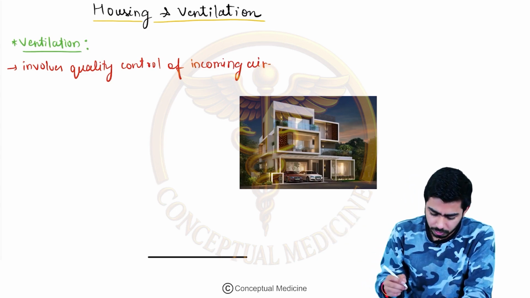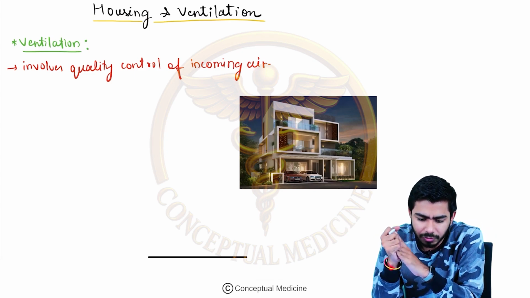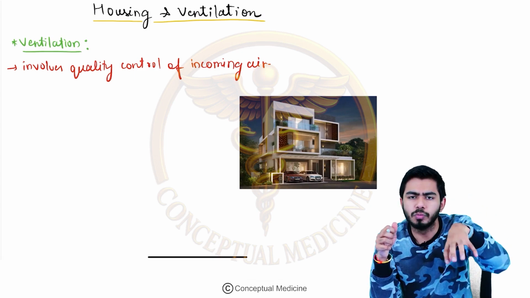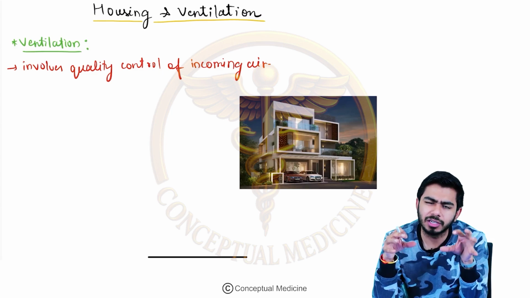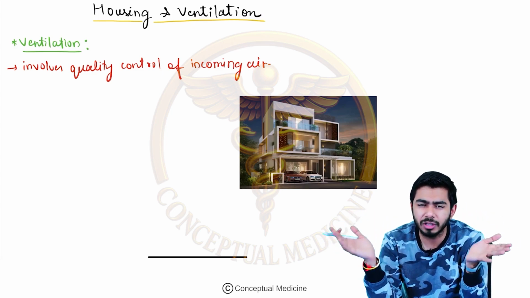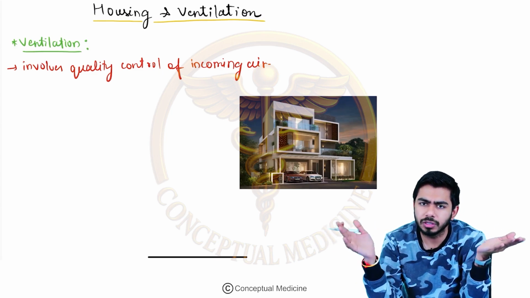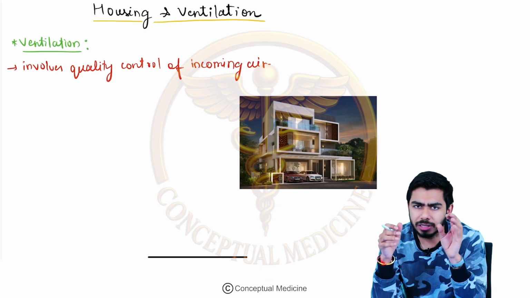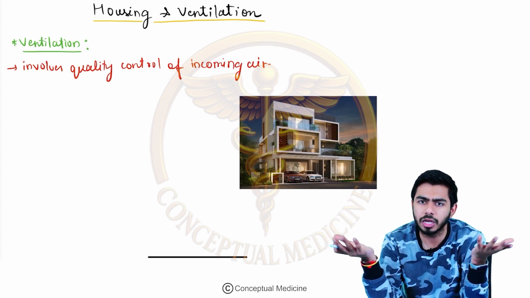Now if we talk about the ventilation, it is basically involving the replacement of the air which is present inside the room. For an example, that could be the vitiated air. Vitiated air means that it might have a low level of oxygen in it. So what the ventilation will be doing over here is pouring fresh air inside the room, so that vitiated air which had a low amount of oxygen will be replaced with air having a high amount of oxygen.